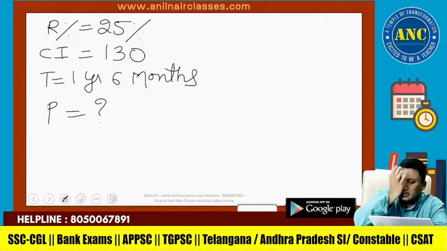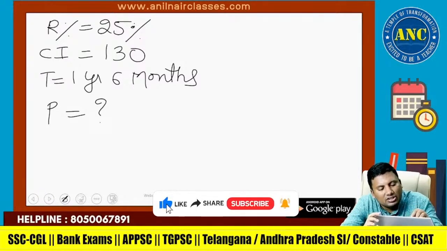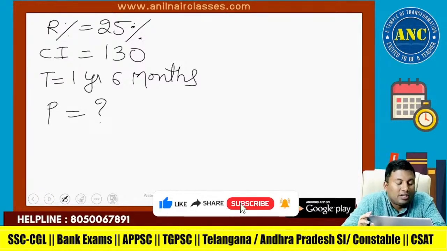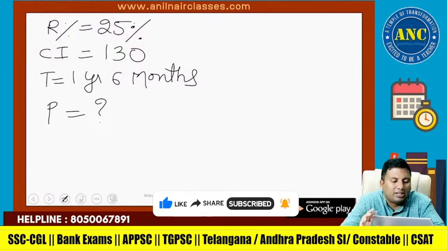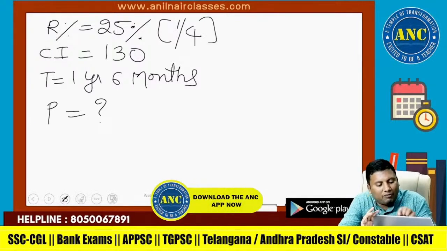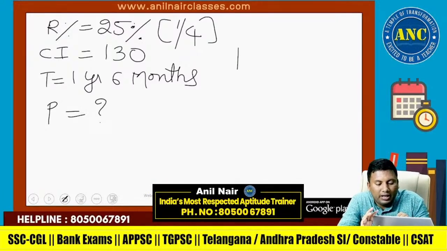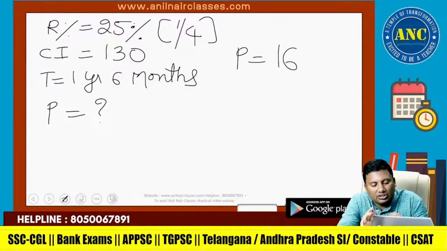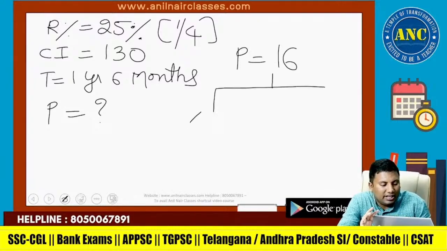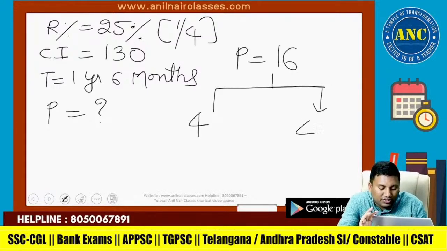In the morning we thought of discussing this logic. R percentage is 25%. CI is 130, and this is for 1 year 6 months. Find the principal. 25% is 1 by 4. First do it for 4 years. P is the denominator power K, 16. First year, 1/4 of 16 is 4. 1/4 of 4 is 1.